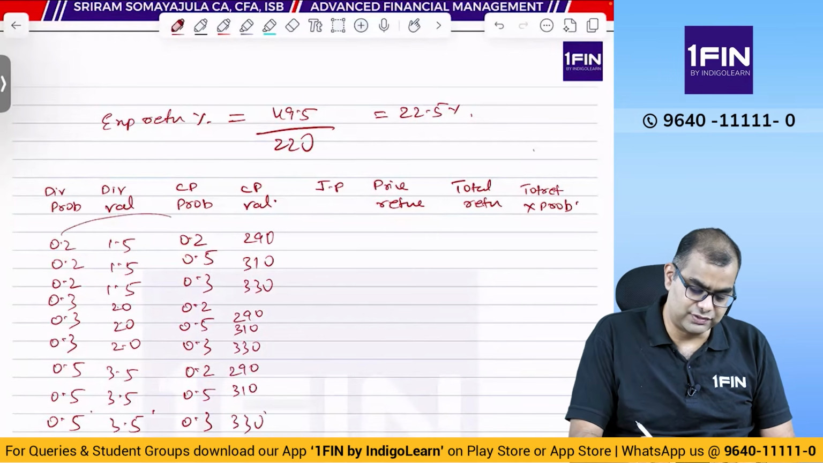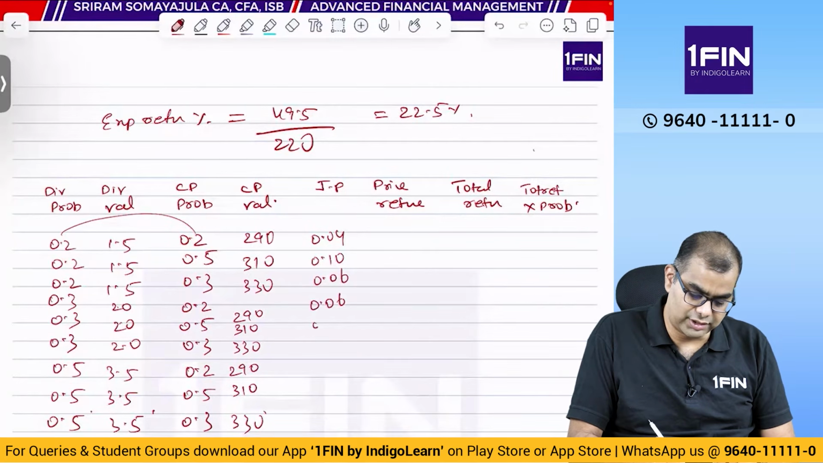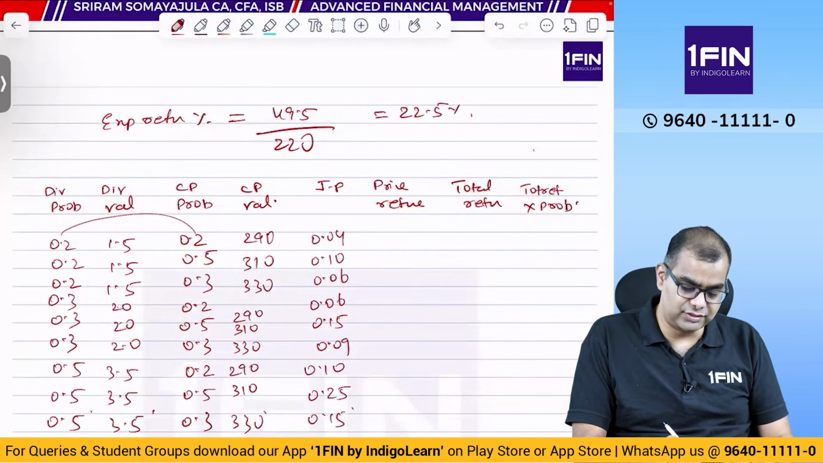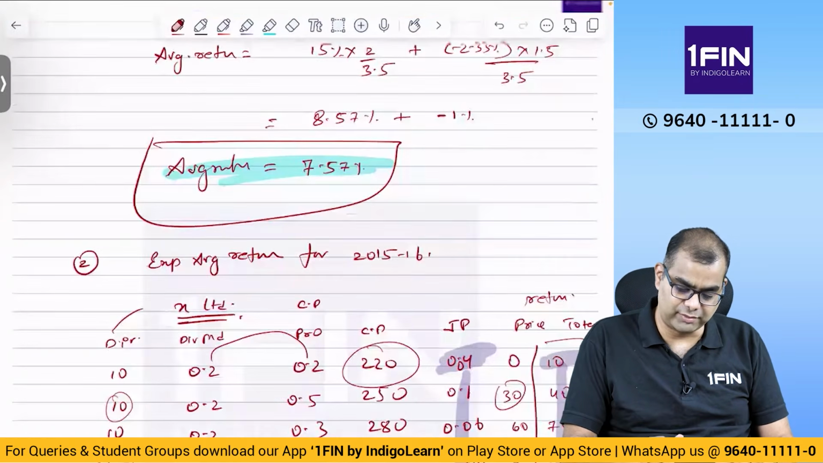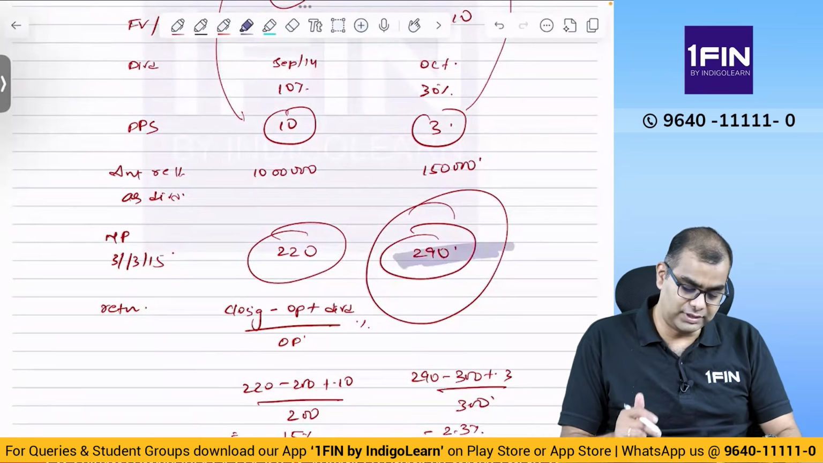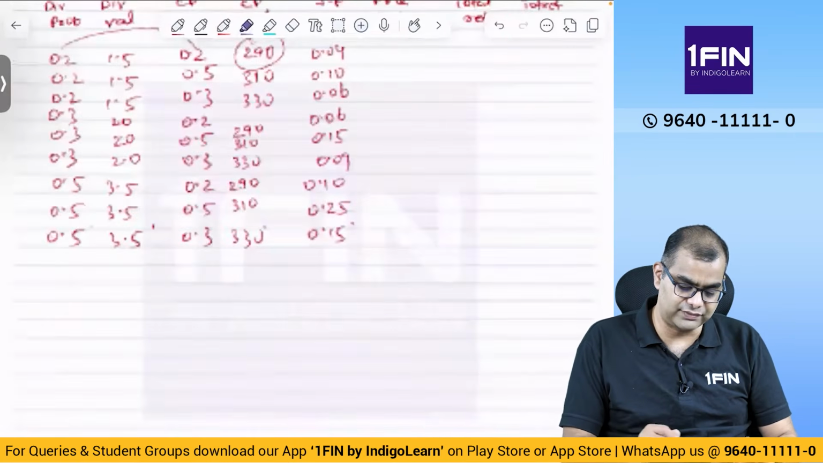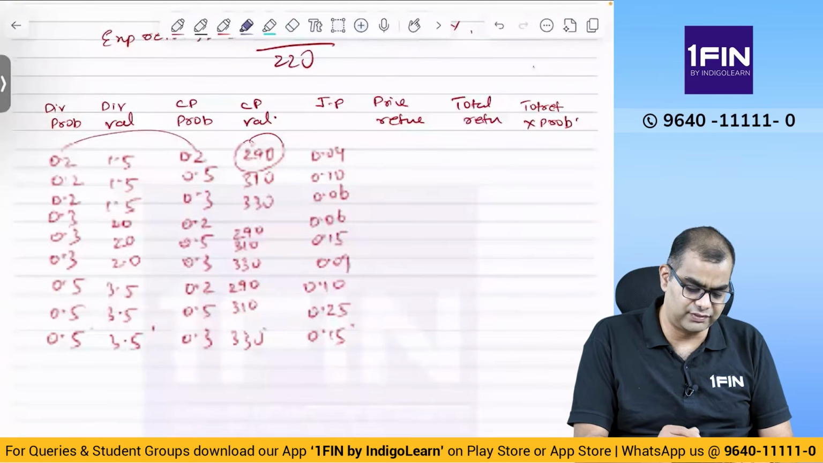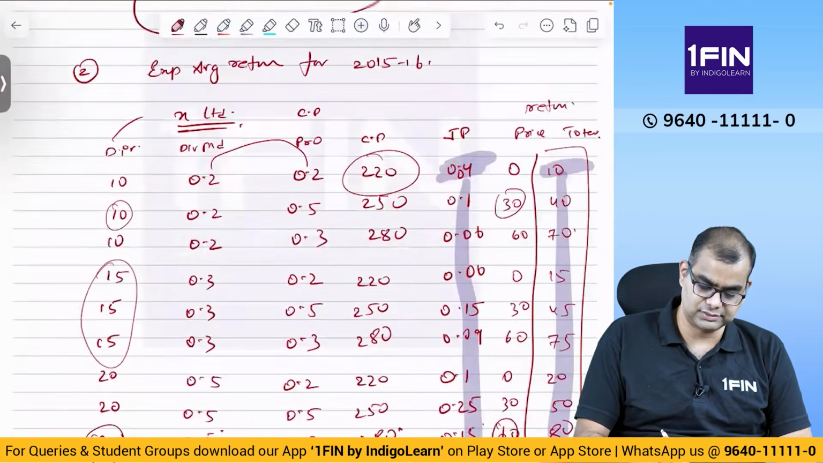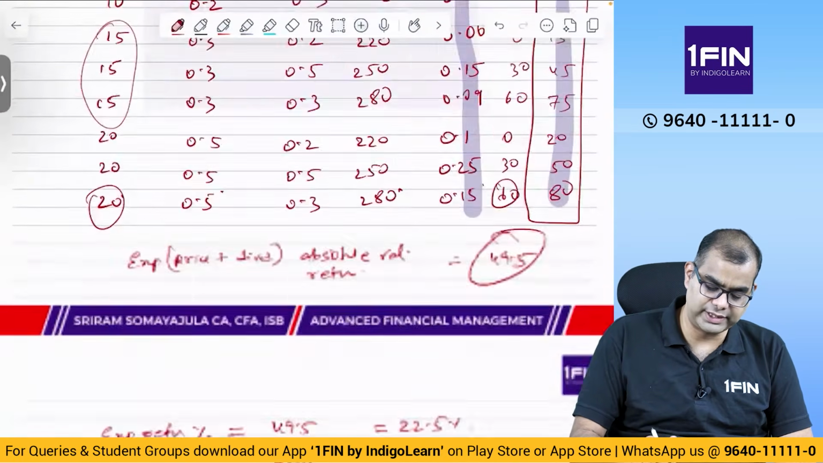What is the joint probability? Multiplication of these two, which is 0.04, 0.10, 0.06, 0.06, 0.15, 0.09, 0.10, 0.25, 0.15. Now what is the price return? The previous closing price was 290 if I am not wrong. Yes, 290 was the closing market price. So from that 290 for Y Limited, what is the return if the current closing price were to be something else? From 290 to 290, the return is 0.